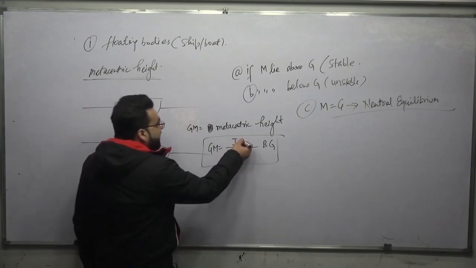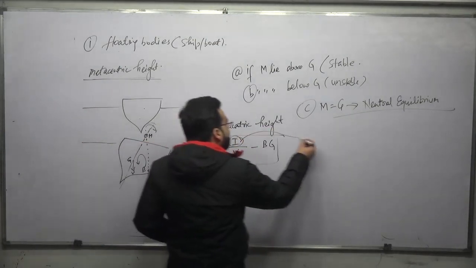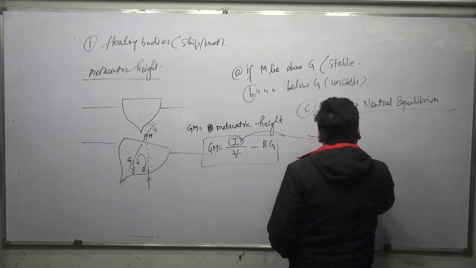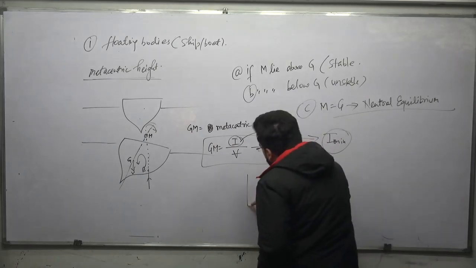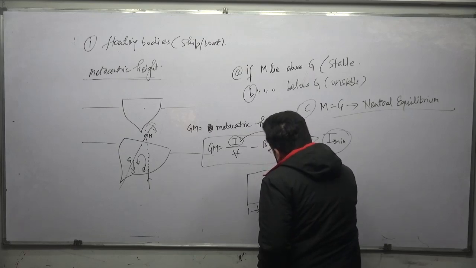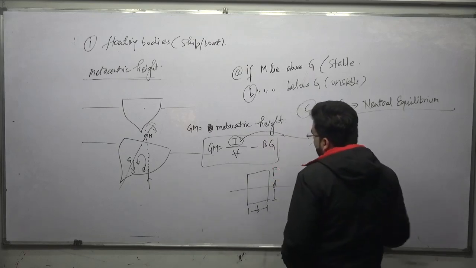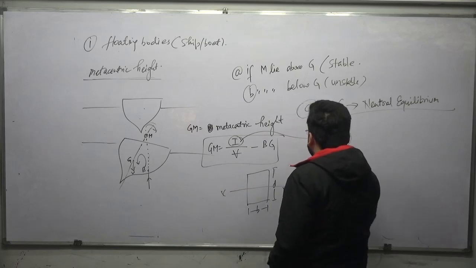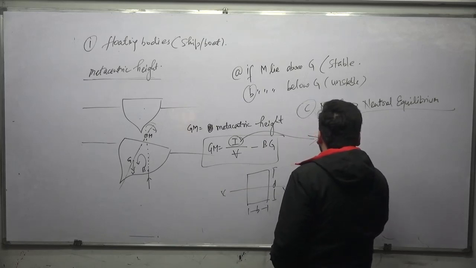And regarding this, I told you that this I has to be taken as the minimum moment of inertia. It should be minimum. For example, a rectangle is there. This is your D. This rectangle might have the moment of inertia about this XX axis, IXX, equal to BD cube divided by 12.